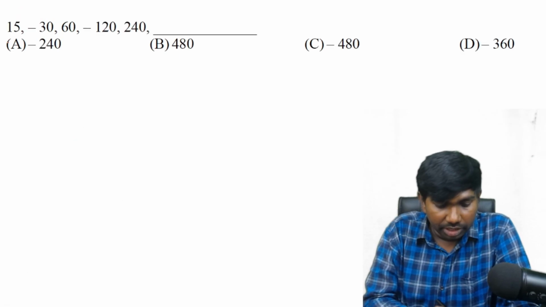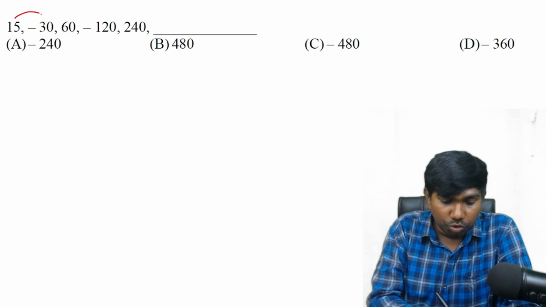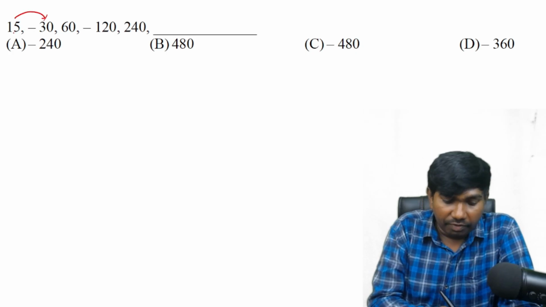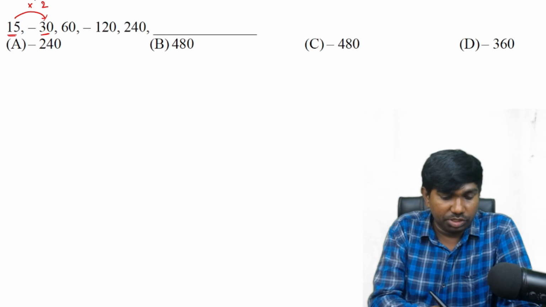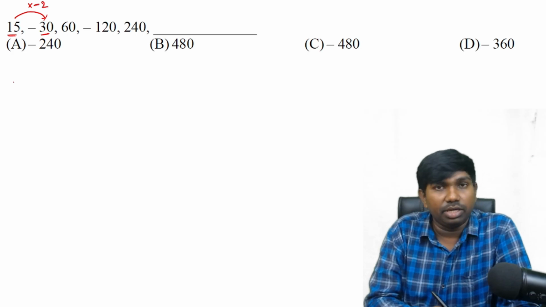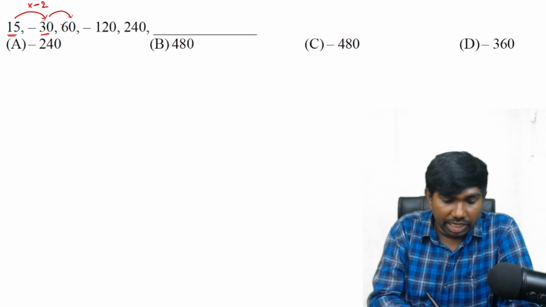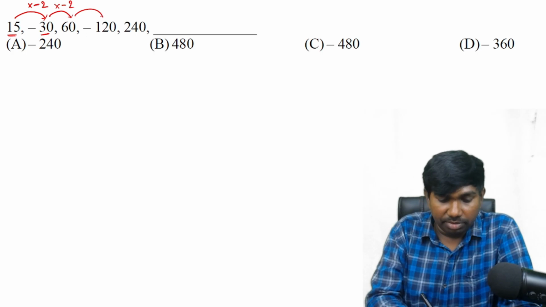Next, here the numbers are increasing. Is even at least into 2 possible? Yes, possible. 15 becomes 30 means into 2 is okay, but it is a positive value, and we are getting a negative value. So instead of multiplying by positive 2, it is better to multiply by negative 2. Next, negative number becomes positive number. That means our multiplication factor should have a negative sign. And 30 becomes 60 means again it is into 2 only. The same thing here also, into -2.